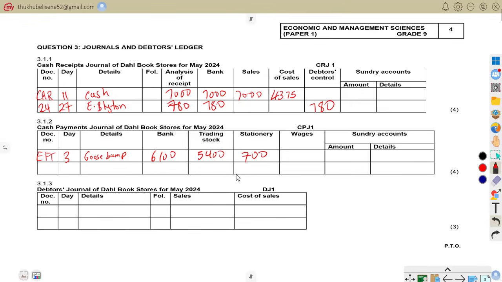Hope we do understand that. So meaning to say, for us to have this amount, we're just saying 6,100 minus 5,400, and then we get that at 700. Hope it is understandable. So thank you for that.